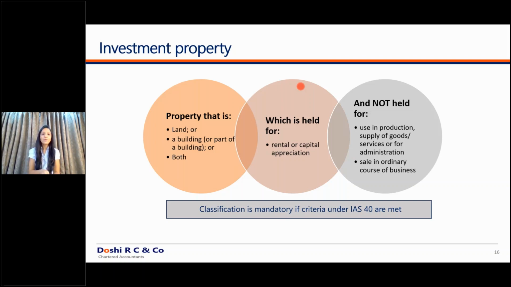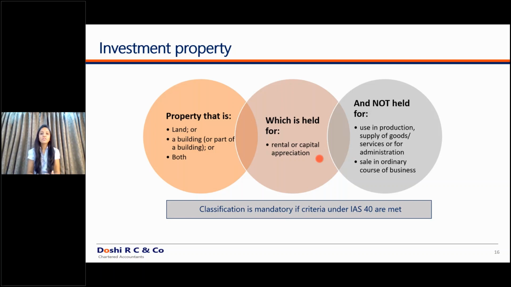You've just held that property for the purpose of capital appreciation, and later on you want to sell it and receive certain benefits out of it. So that also has to be classified as an investment property. Now, how will you decide what is the intent of the organization?